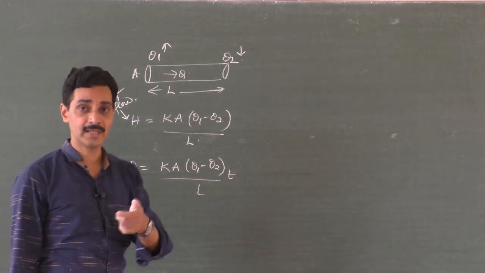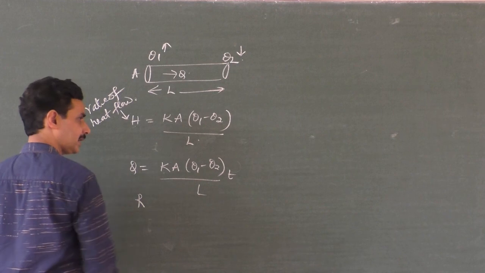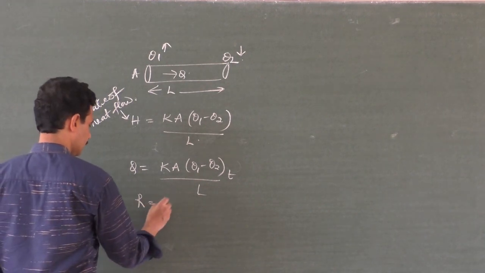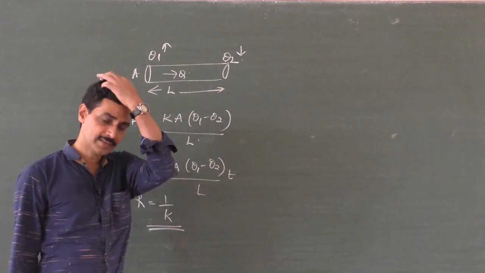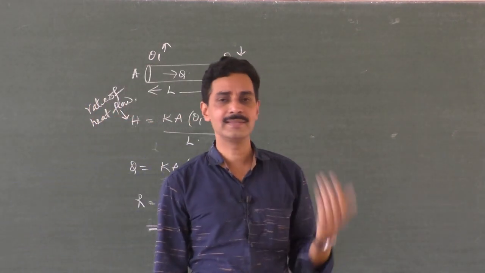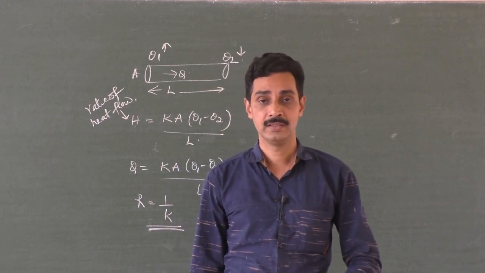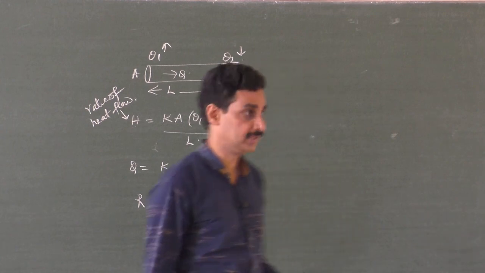You can define another term called thermal resistance. What do you mean by thermal resistance? Thermal resistance is equal to the reciprocal of thermal conductivity. Conductivity and resistance are reciprocals of each other. The more the resistance, the lesser the conductivity. The more the conductivity, the lesser the resistance. Opposition to the flow of heat.